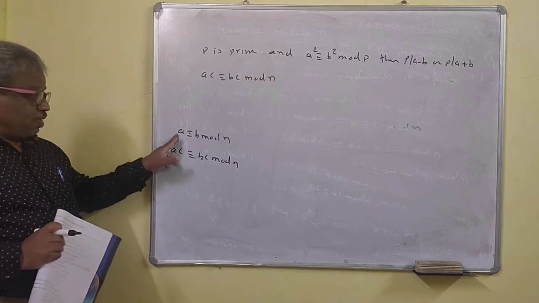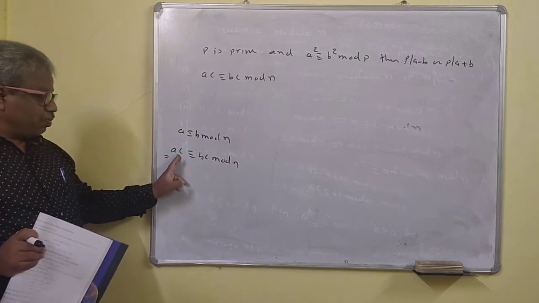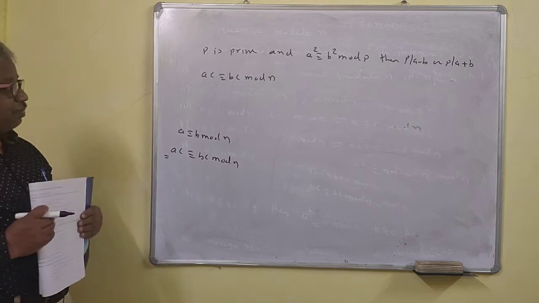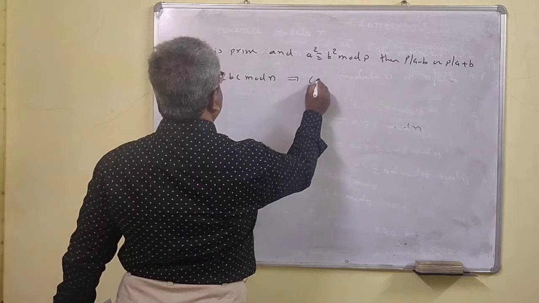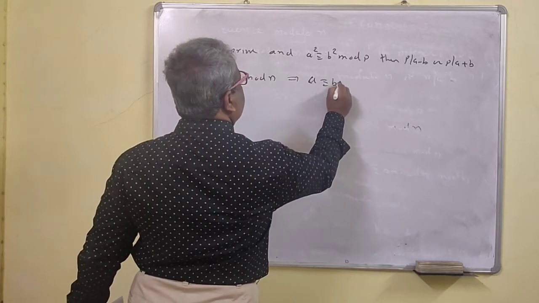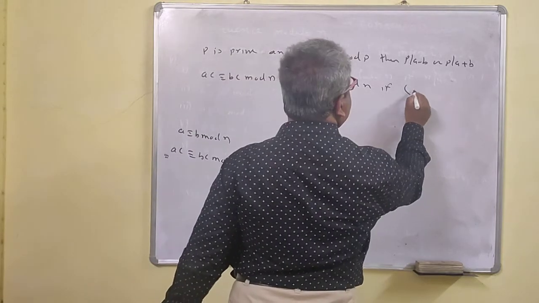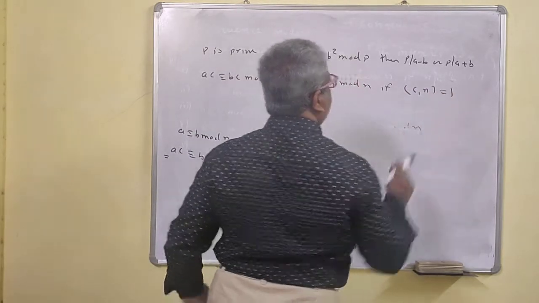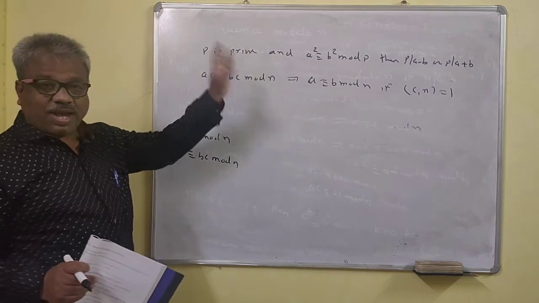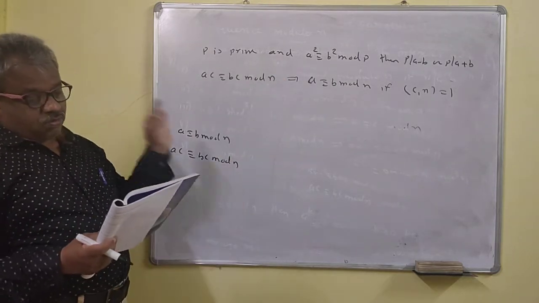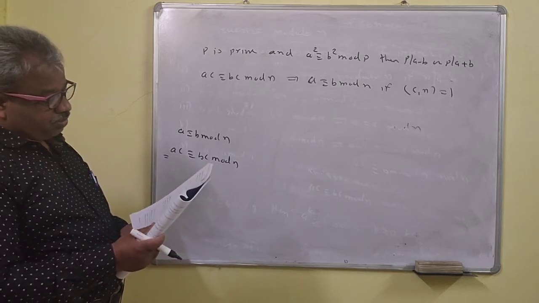If you have this, then this is whole. But vice versa, it is not whole. But if you want to cancel this C, that means what? You want to cancel this. So this implies that A is congruent to B mod n if GCD of C and n is equal to 1. That means if this GCD with n is 1, then you can cancel C. This is a very important point.